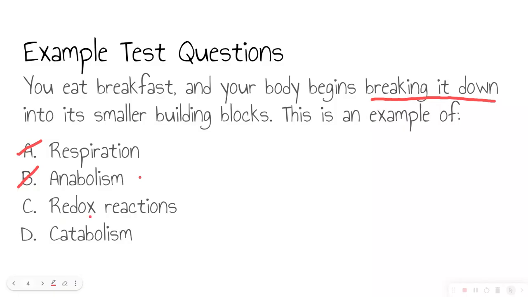Is this an example of a redox reaction? No, we're going to talk about redox reactions more in another video, but this is not an example of a redox reaction. Is this an example of catabolism? Well, what is catabolism? Remember, catabolism, think about that cats like to break things down. So catabolism is the breaking down of complex molecules into smaller molecules. So this is an example of catabolism. This is going to be our correct answer.